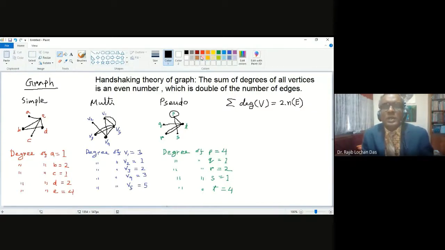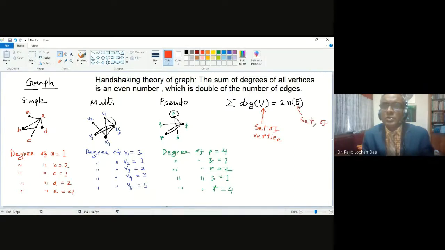I told you in the last class, capital V means the set of all vertices in a graph, and capital E means the set of all edges in that graph.